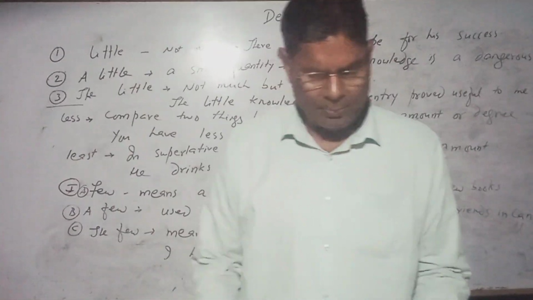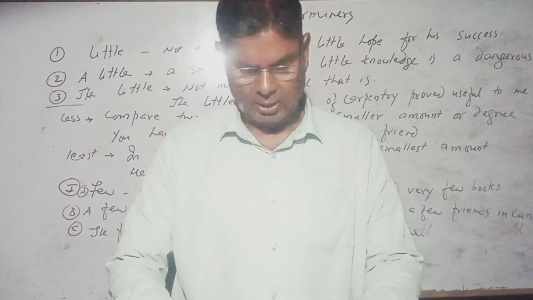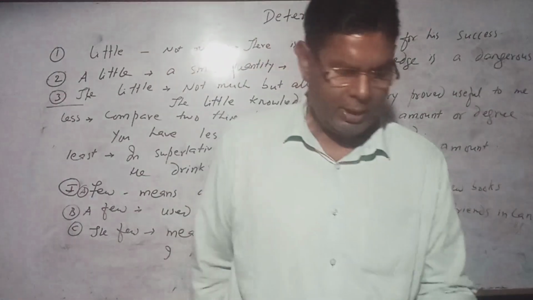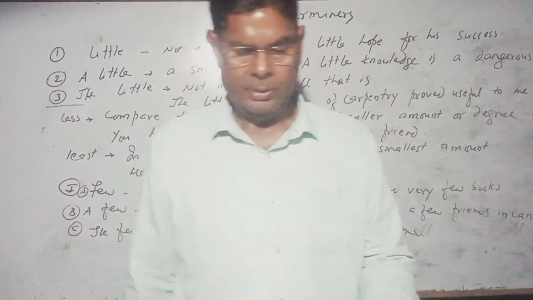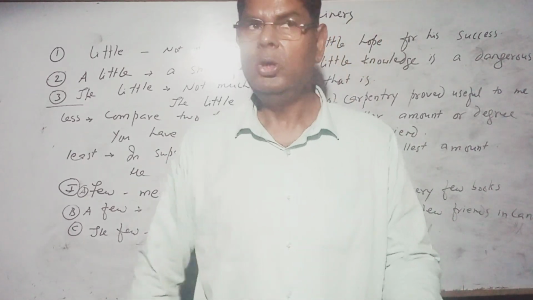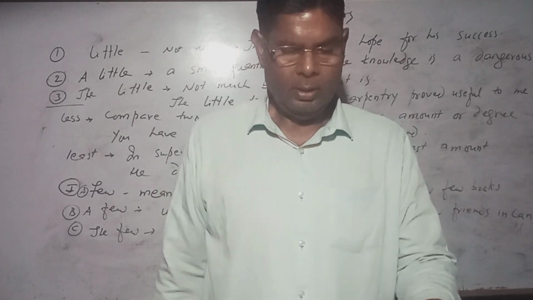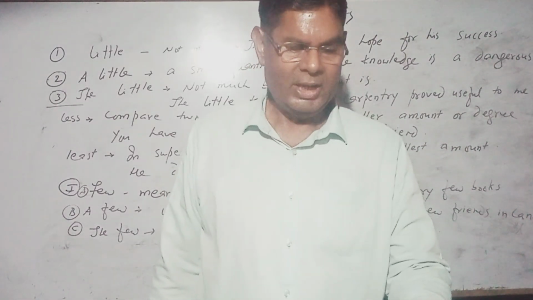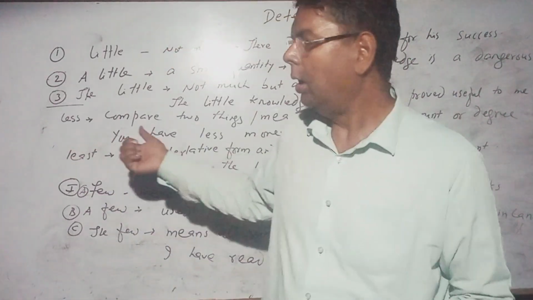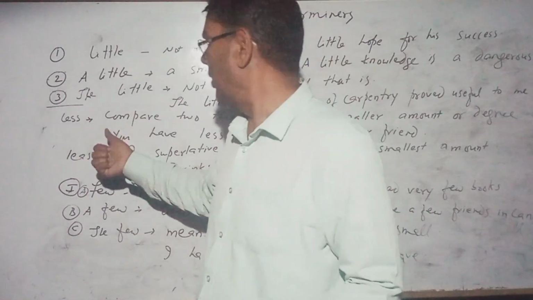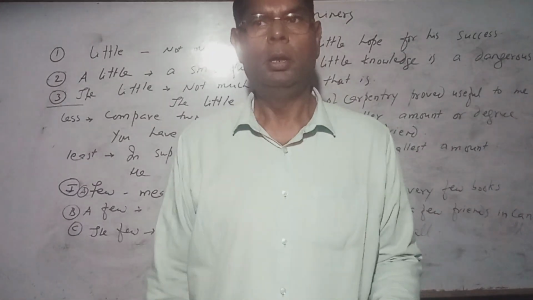But I have to tell you something about fewer. Fewer is used like this: John has fewer than 5 pence. As I told you, it is used for countable nouns. And fewest: in February we received the fewest number of inquiries. In this way, we can use it. You just follow the rule, follow the structure, follow the way in which I have used it. So it is all about quantitative and numeral determiners.